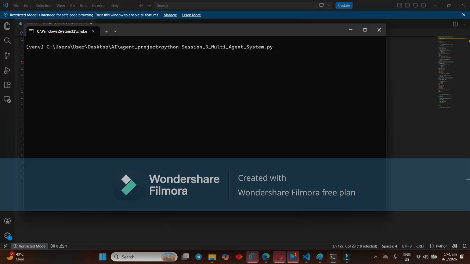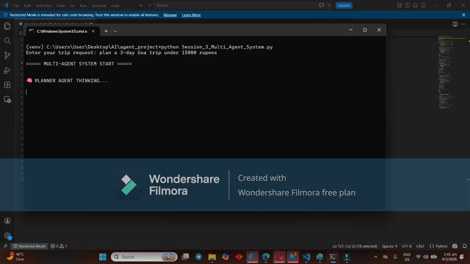I am in the console. I'm going to trigger the Python code, the multi-agent code. See here, it is a trip. What I'm going to give as input is a plan for a Goa trip, a 3-day trip, within a budget of 50,000 rupees.